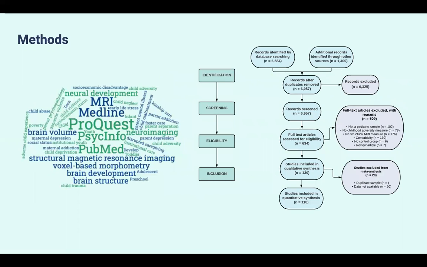To do so, we found our studies using an algorithm of search terms in several databases. To be eligible, studies needed human subjects ages birth to 18, at least one childhood psychosocial adversity, a measure of brain structure, sufficient and available data for our analyses, no significant comorbidity, and no duplicate samples. After screening, 130 articles were included in our qualitative review and 110 articles in our quantitative meta-analysis.